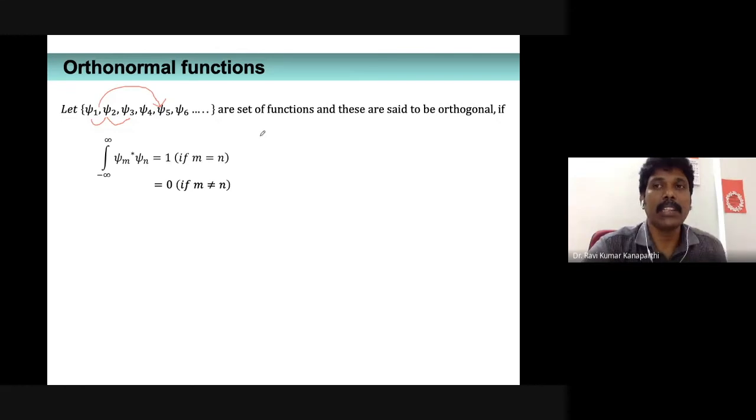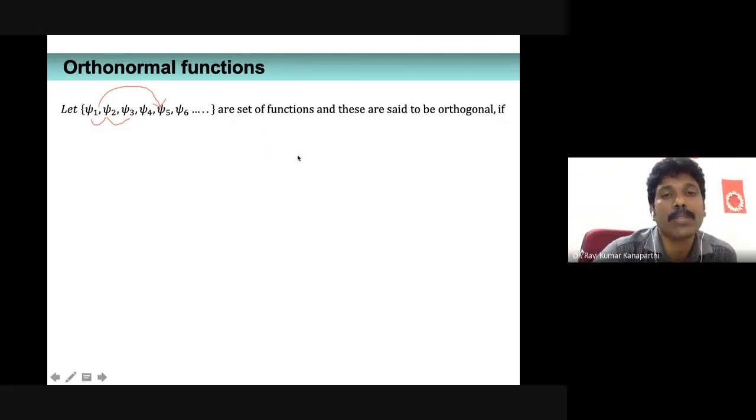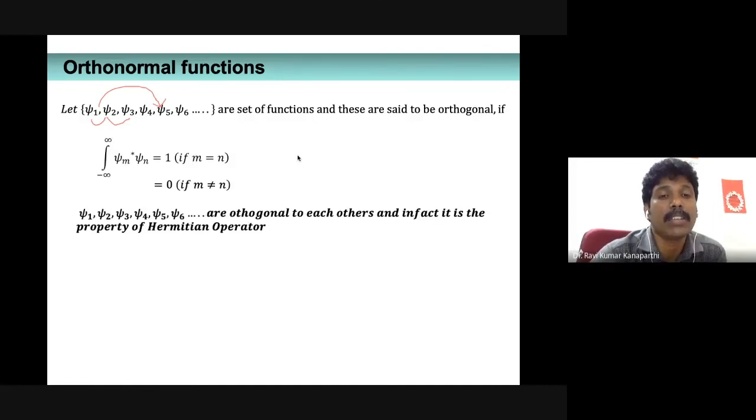If the integral is 0, it is orthogonal. If the integral is 1 when m is equal to n, then it is normalization. So together, this particular set of functions are said to be orthonormal functions.